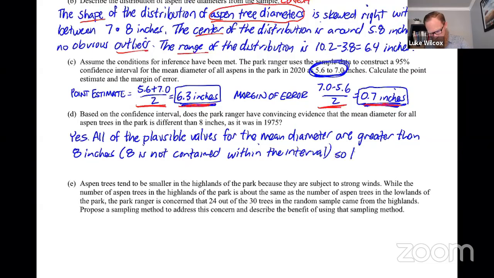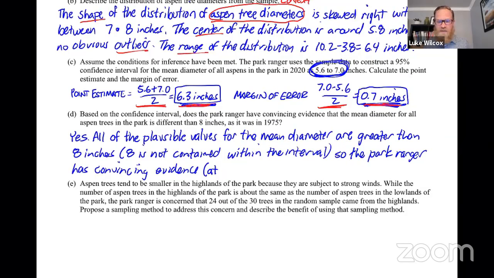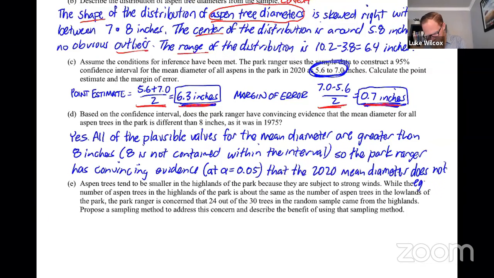So the park ranger has convincing evidence, and we're going to say here at what alpha level. Because this is a 95% confidence interval, our alpha level here would be the complement of that at 0.05. So we have convincing evidence at alpha equals 0.05 that the 2020 mean diameter does not equal 8.